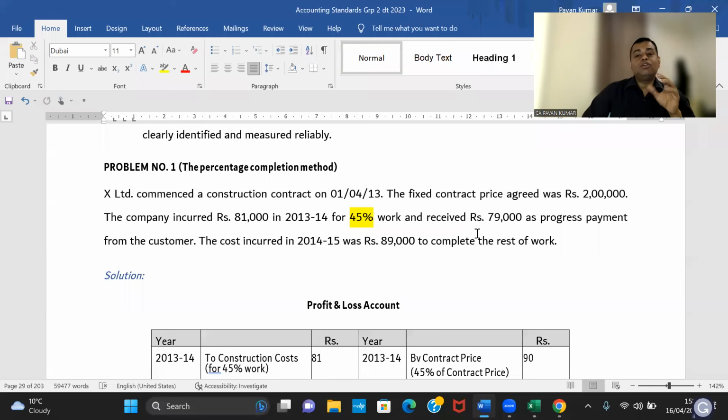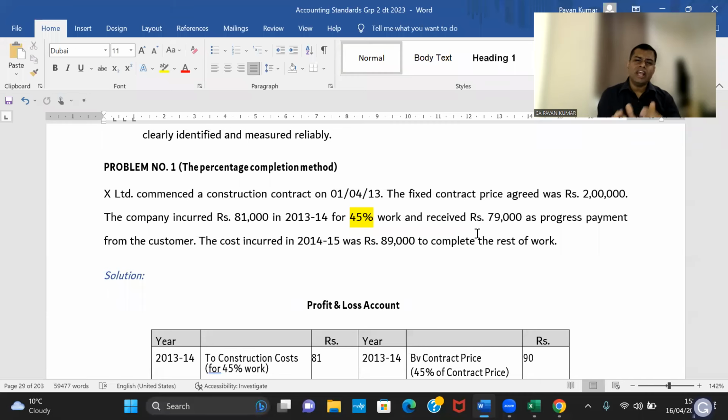Anyway. So here, step one, we need to calculate percentage completion. How do we calculate percentage completion? There are three methods. One is called the cost to cost method. The second is called the technical surveyor method. The third is called the physical unit method. Cost to cost method is cost incurred till date divided by total cost of the contract, that is, cost incurred till date plus estimated cost to complete the contract.